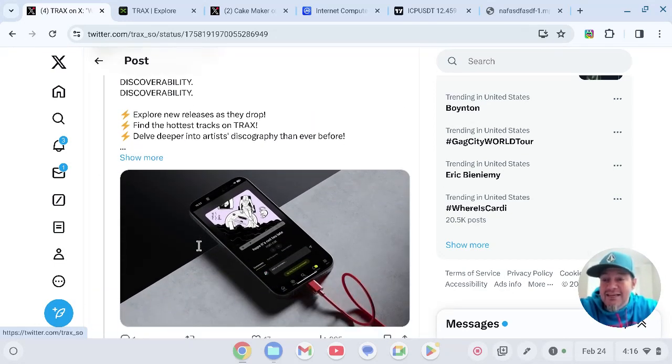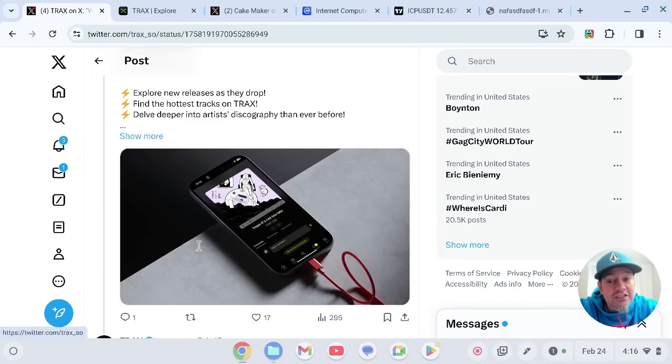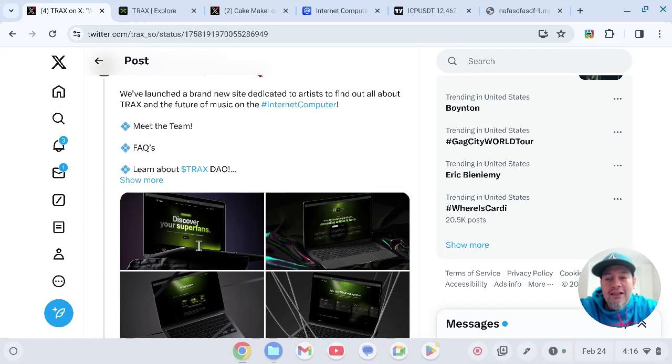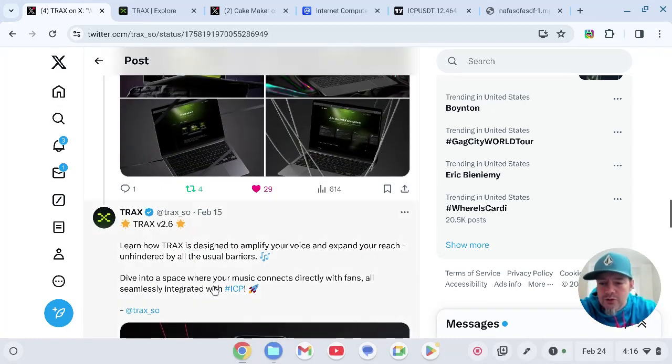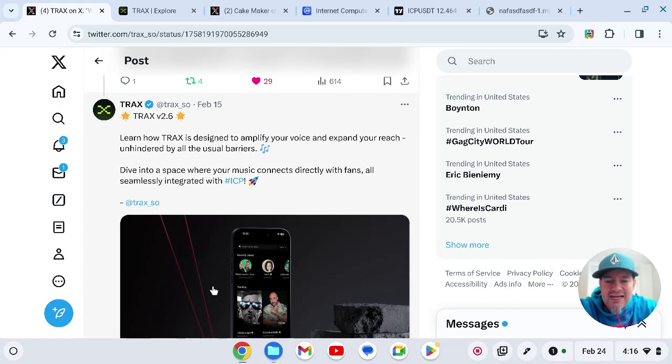Discoverability, discoverability, discoverability. Explore new releases as they drop. Find the hottest tracks on Trax and delve deeper into artists' discography than ever before. Okay, weird word. So they've launched a brand new site dedicated to artists to find out all about Trax and the future of music on the internet computer. Meet the team, frequently asked questions, and learn about Trax DAO. So pretty cool. And then learn how Trax is designed to amplify your voice and expand your reach, unhindered by all the usual barriers. Dive into a space where your music connects directly with fans, all seamlessly integrated with ICP. Trax SO. So let's sign up.